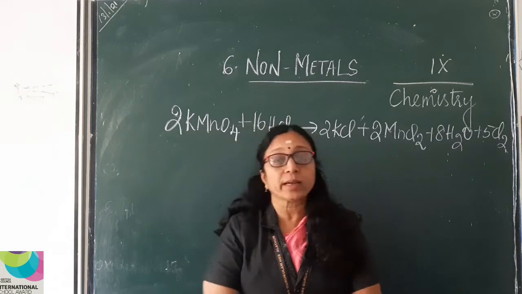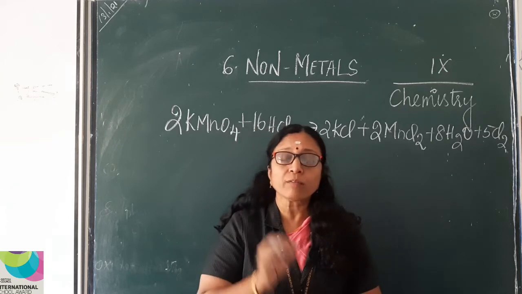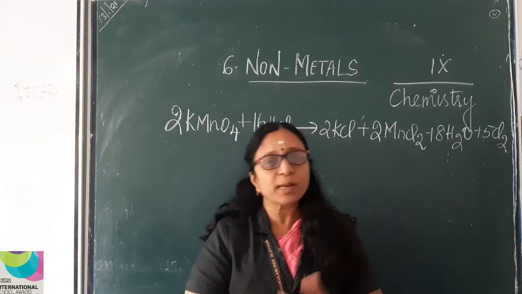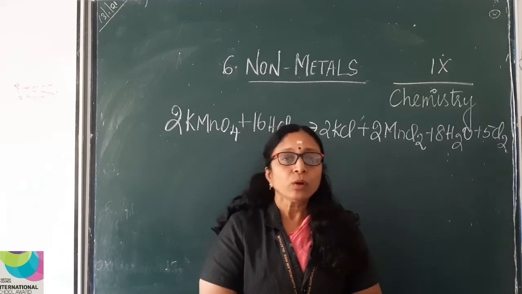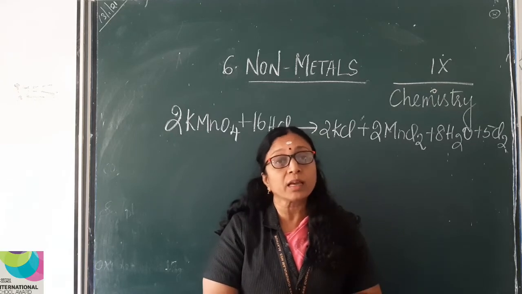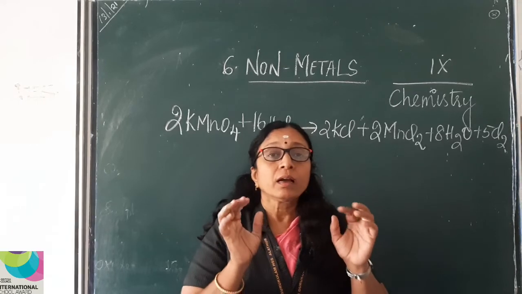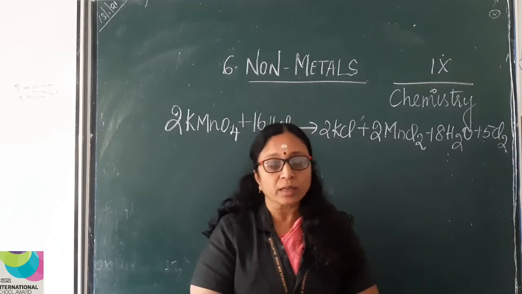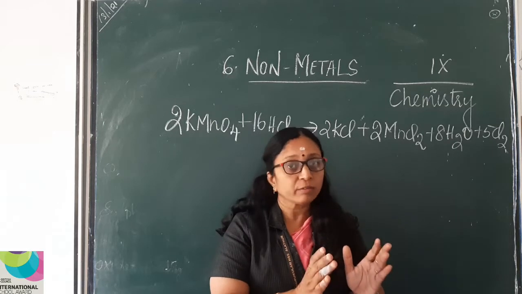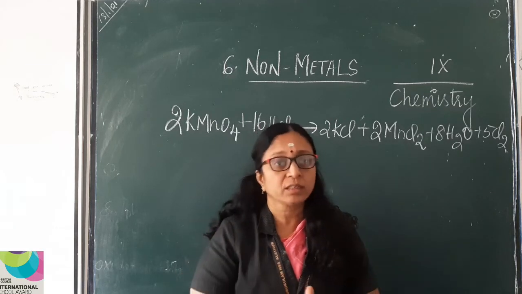So we'll move to the next part, that is the bleaching action of chlorine. Chlorine is a very good bleaching agent. That is why we have chlorine in bleaching powder. So how will you prove that chlorine is a very good bleaching agent? Take 2 jars and fill the jars with chlorine gas. One jar should be moisture free and the other jar should be a little wet.